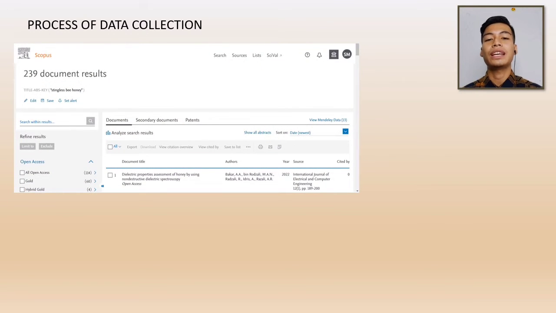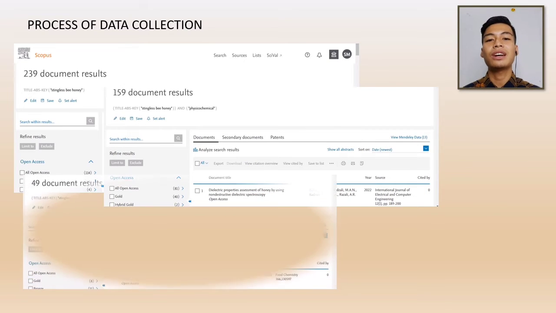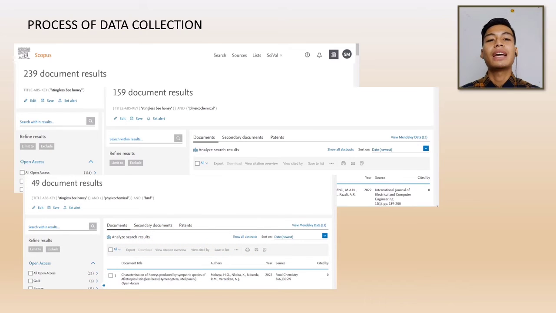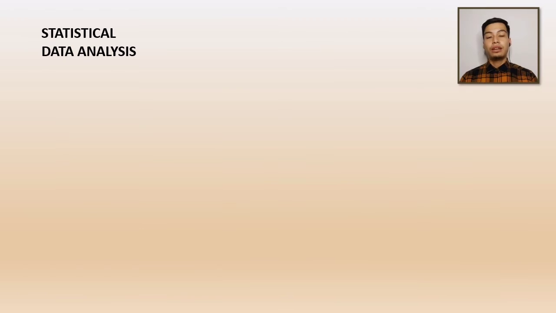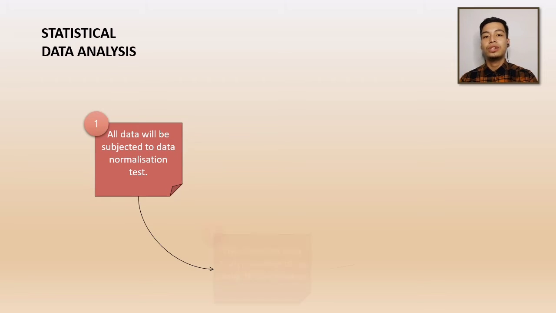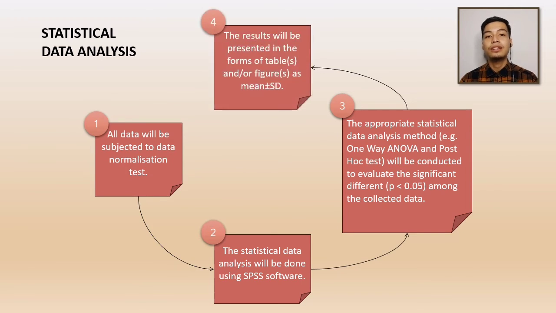For the process of data collection, I have keyed in some keywords that give me the total number of relevant articles related to physicochemical data and adulterants in stingless honey. I have collected the data from Science Direct, Scopus, and Web of Science, and the total number that I found is 8. And for data analysis, all data will be subjected to normalization tests and continued using SPSS software. Statistical data analysis such as one-way ANOVA will be conducted to evaluate the differences among the collected data. Lastly, the results will be presented in the form of tables and figures.